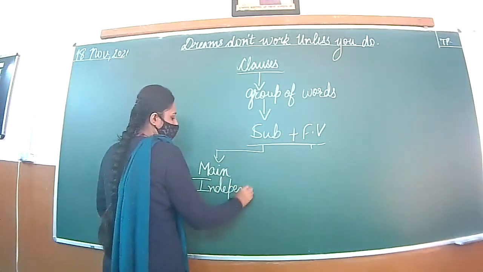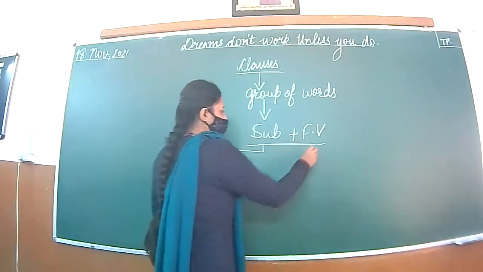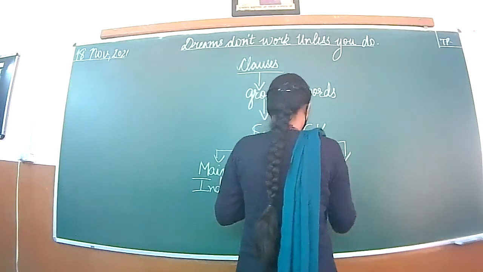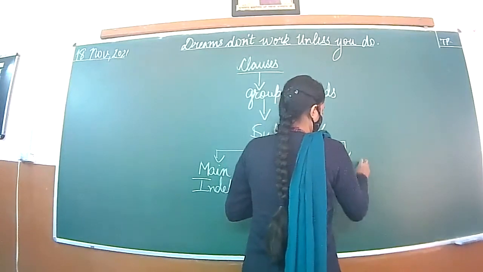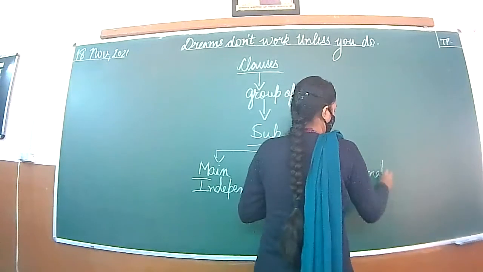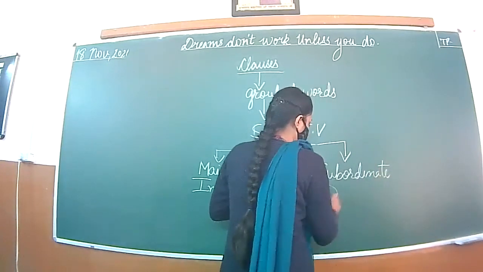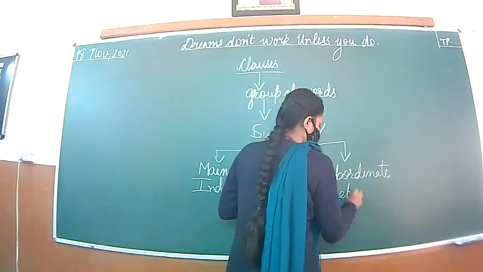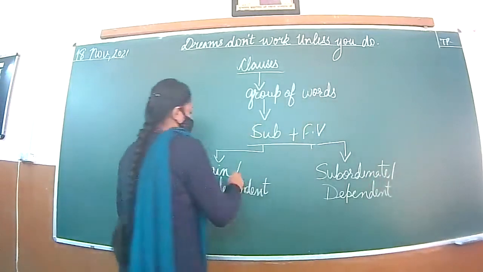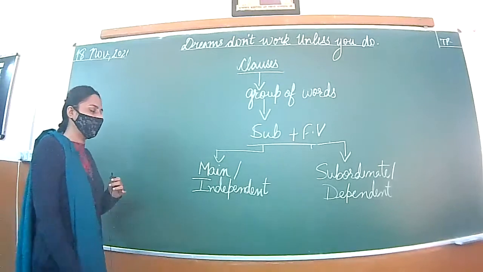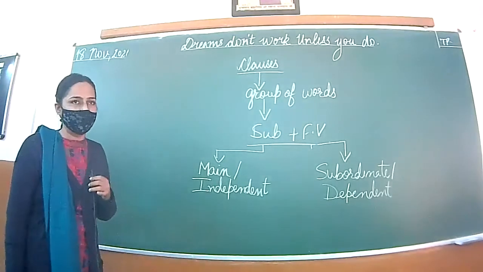Main clause is called independent clause. Subordinate clause is also called dependent clause.